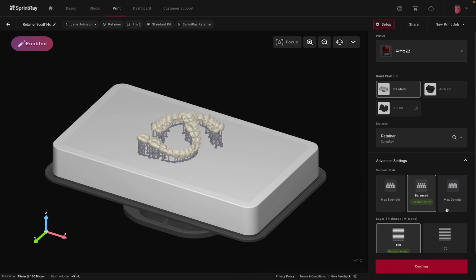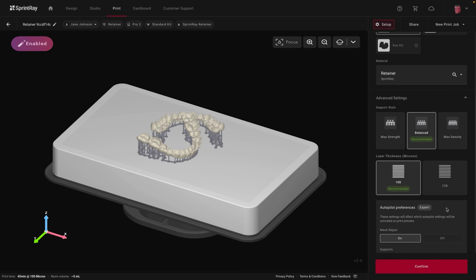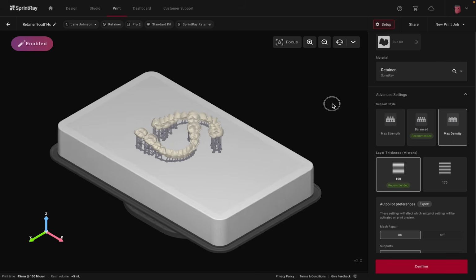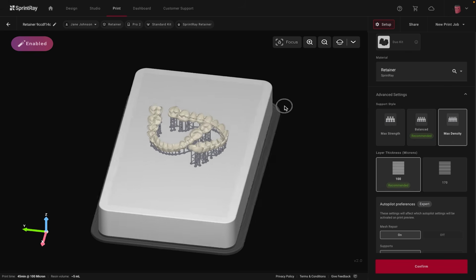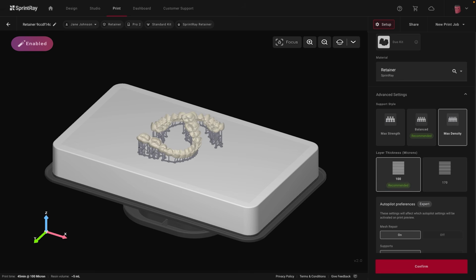For most workflows, you really shouldn't need to change these settings as they are already optimized to deliver consistent and reliable results. One of the settings you'll see is support type. Options for this include balanced, max strength, or max density supports. This controls how aggressively supports are applied to your print. For retainers, the default support settings are already optimized, and in most cases, no changes are needed.